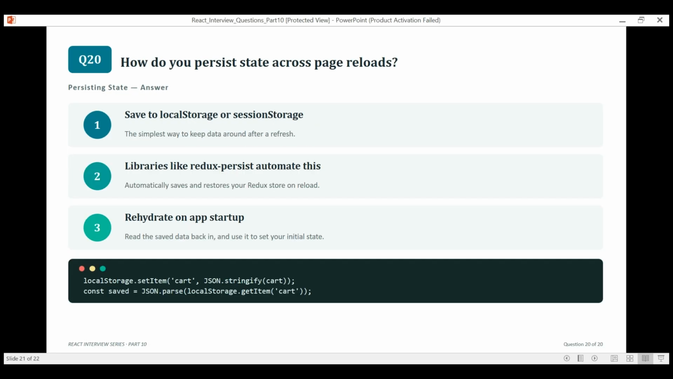So, how do you persist state across page reloads? The simplest approach is saving the relevant state to local storage and reading it back when the app starts. For Redux specifically, a library like Redux Persist automates this, saving your store automatically and rehydrating it on the next page load.